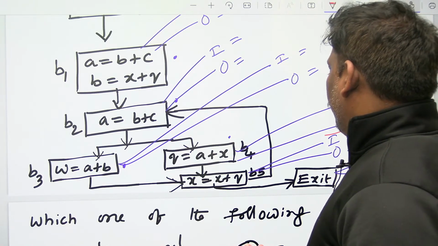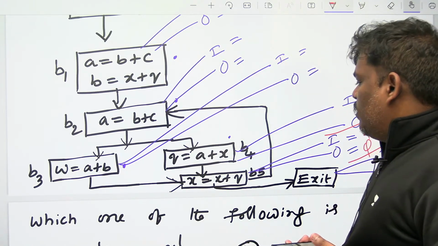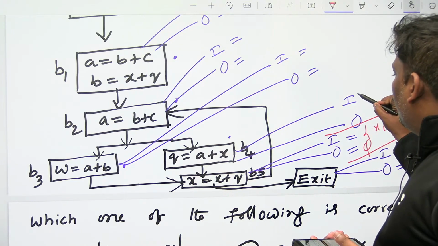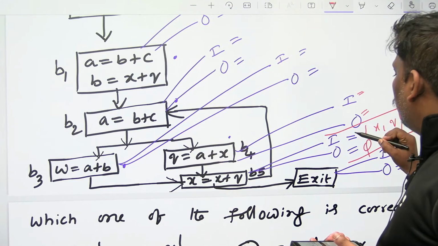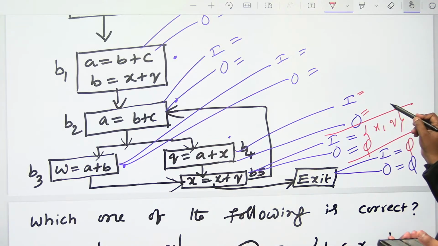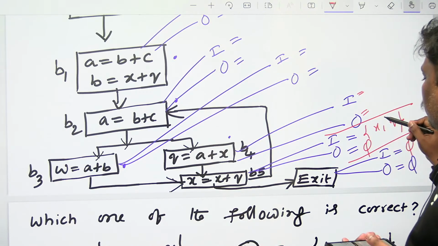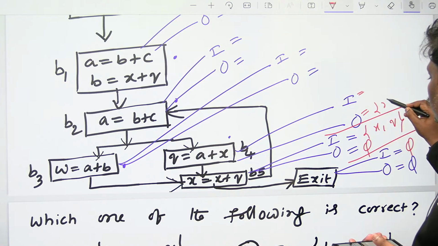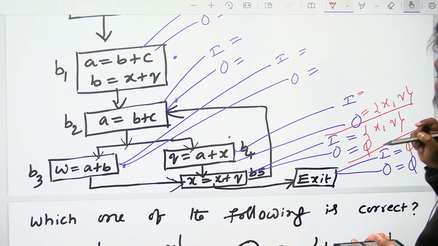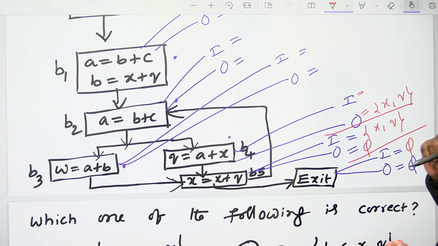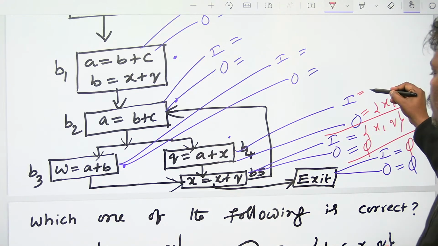Let's go to B4. What about B4 in and out? What is the out? Out of B4 is going to be in of the next block. What is in of the next block? XQ. Same. Can you say what about in of this block?